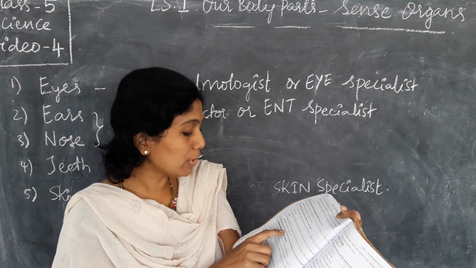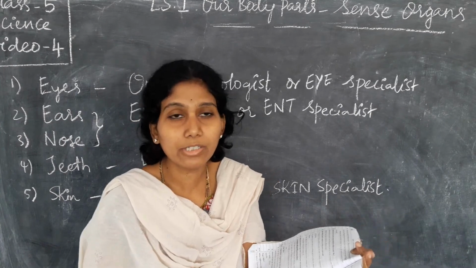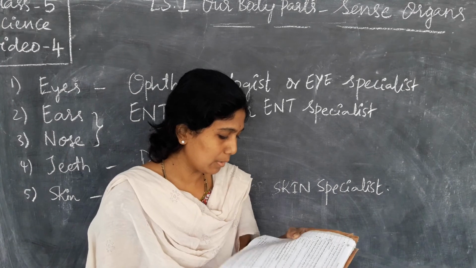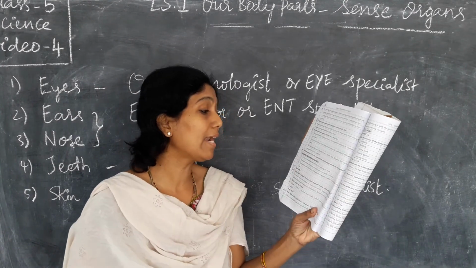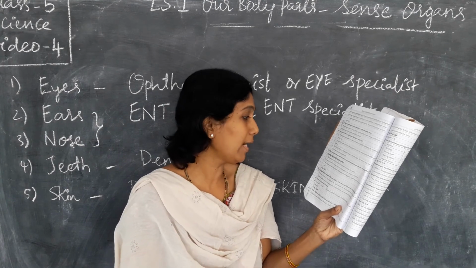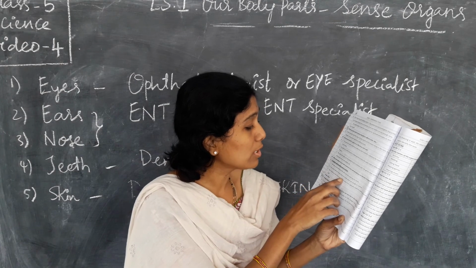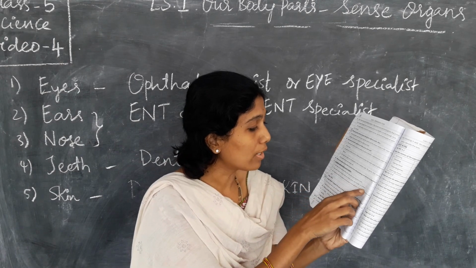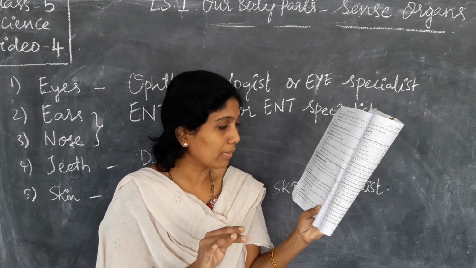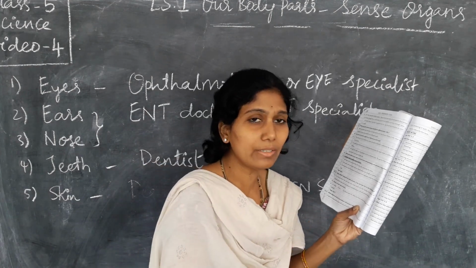Now what precautions do we take to prevent the cold spreading from one person to another person? We have to cover our nose with handkerchiefs. If we catch cold, we should close our mouth when we cough or sneeze. We should not eat in the plates or drink water from glasses used by persons who have a cold. We should not take their plates.